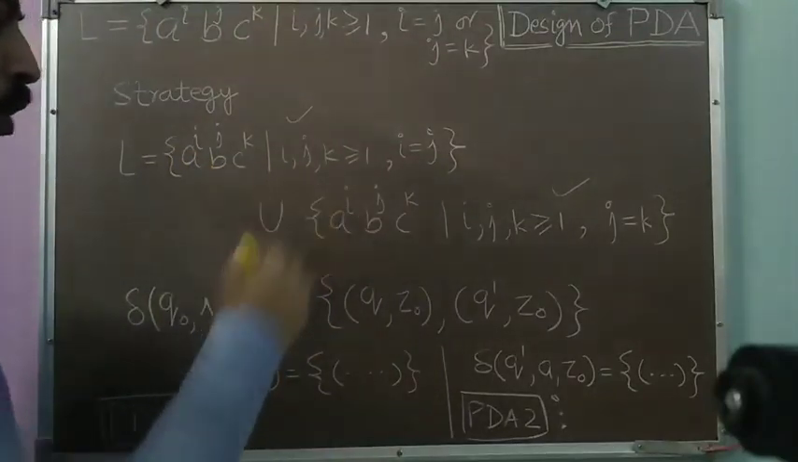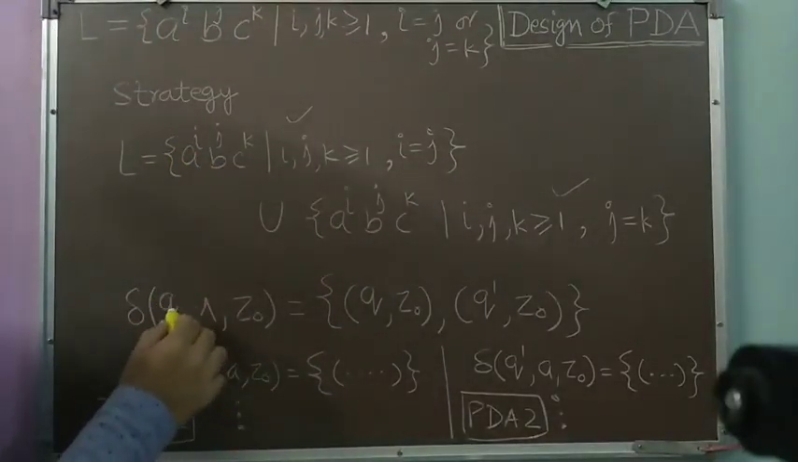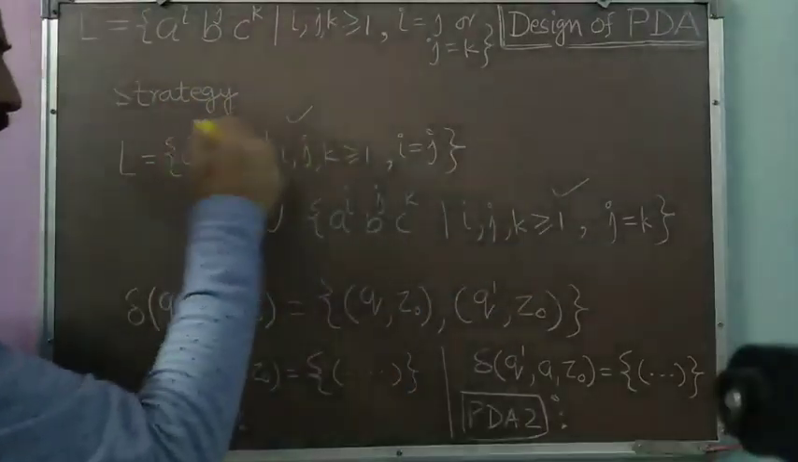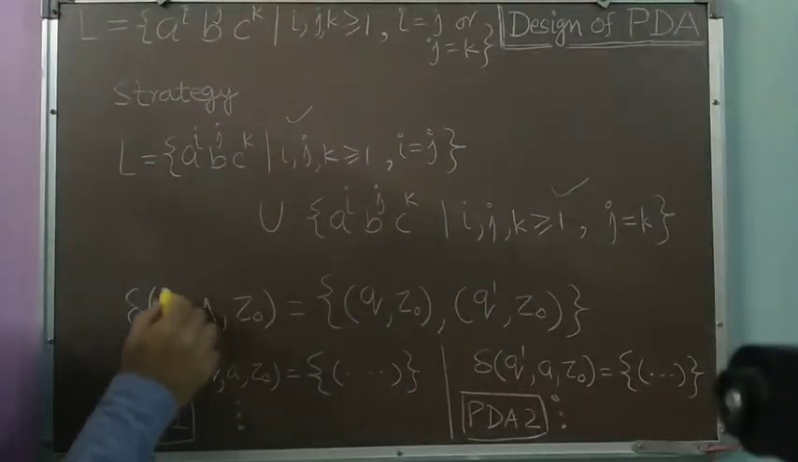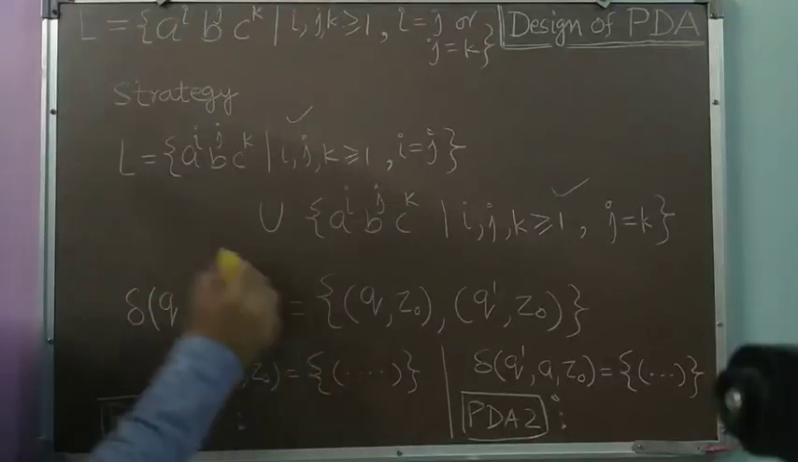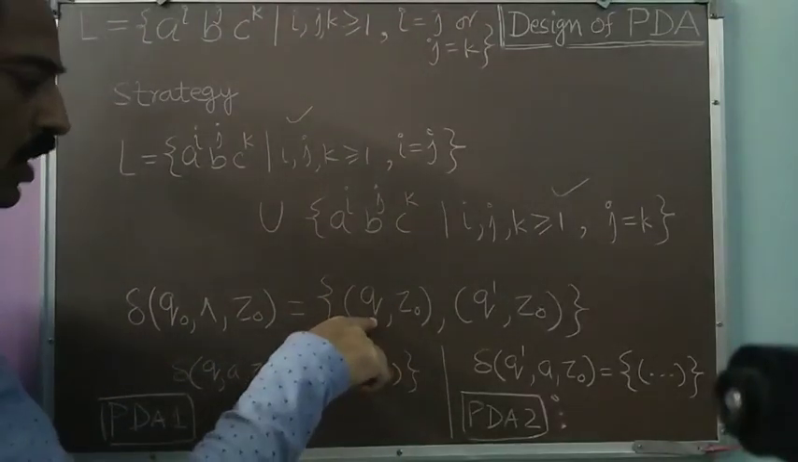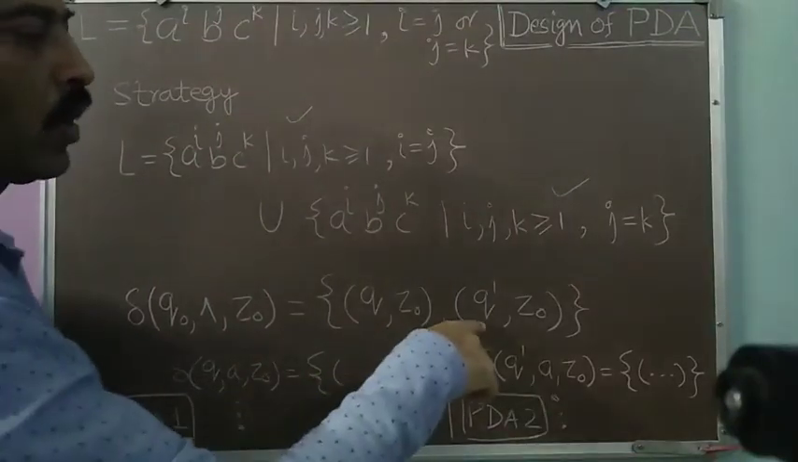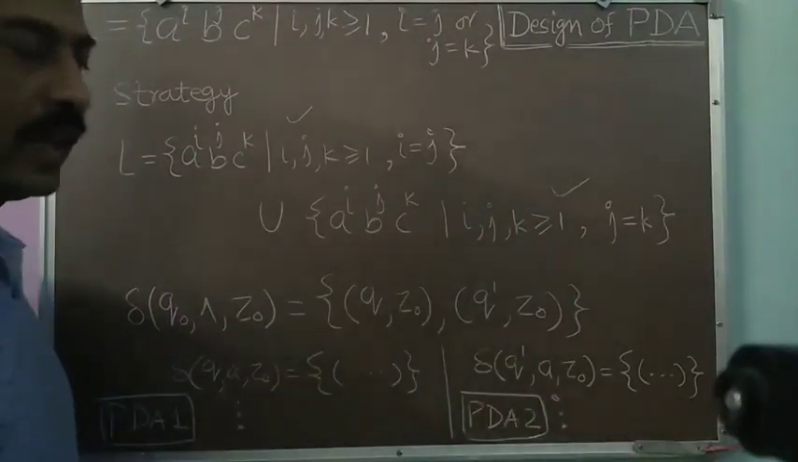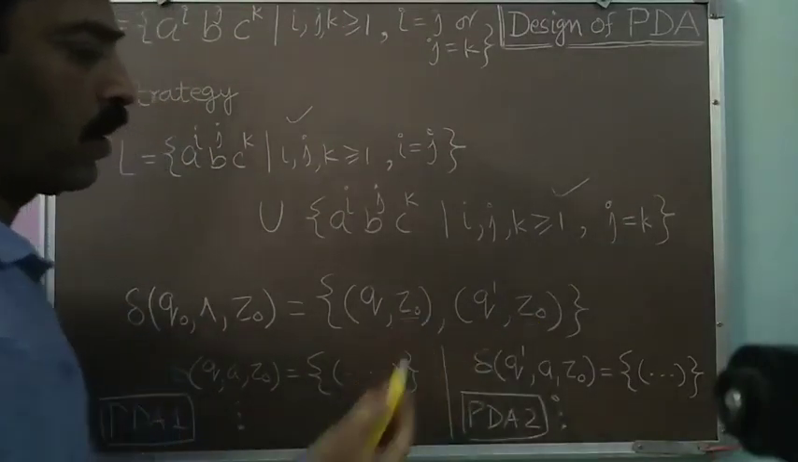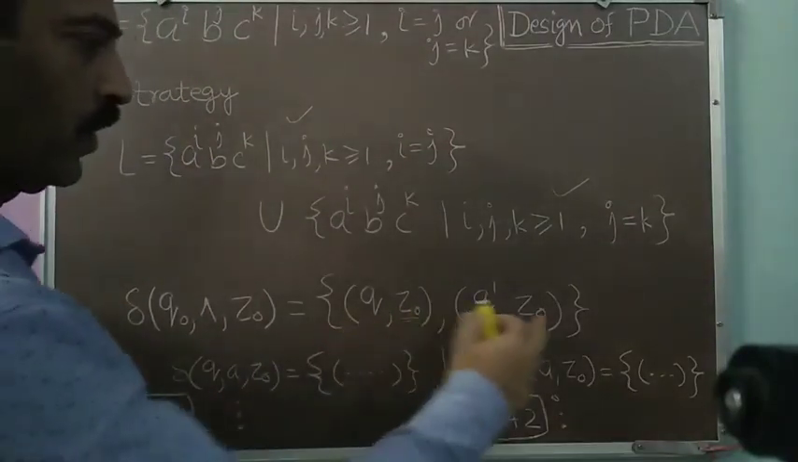So for making the union of them, suppose Q0 is the initial state for this whole language, that is the union of these two languages. So from Q0, Z0, I will be taking a null move from the start situation. And I will either reach the start state of the first PDA or I will reach the start state of the second PDA. I will keep maintaining the topmost symbol of the push down store, so it will remain Z0.